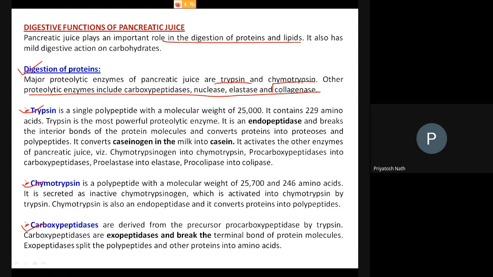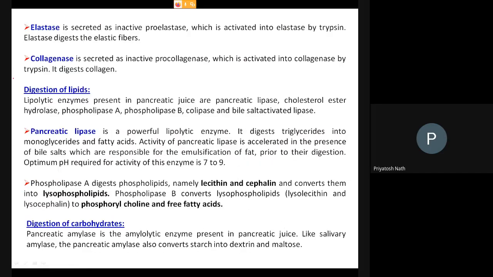So you should study it from here. There's nothing, just a piece of note you have to study, and you will get it. This enzyme will clip something, then the chymotrypsin will clip something, carboxypeptidase will clip something, and they ultimately will produce amino acids. Now there are elastase and the collagenase. Means for different enzymes there are different substrates.